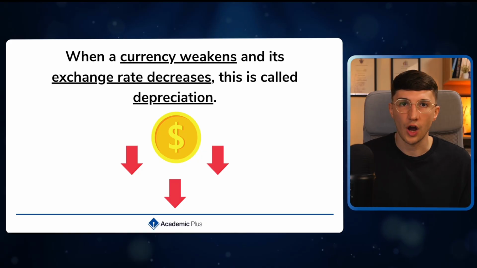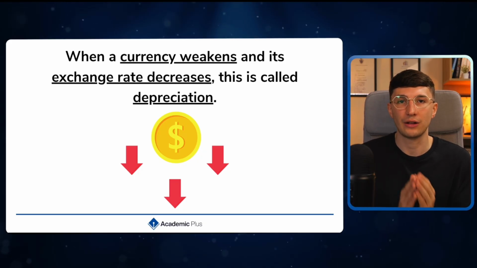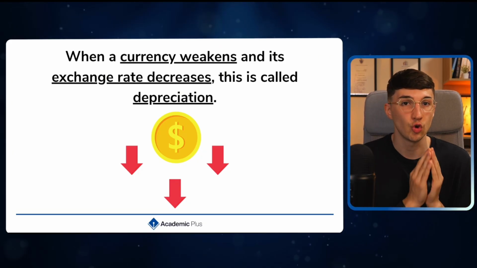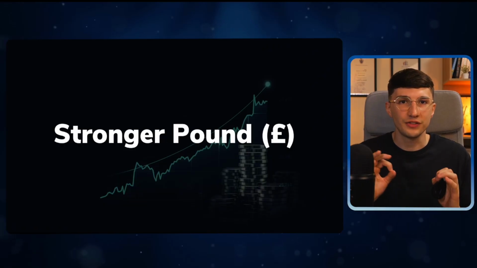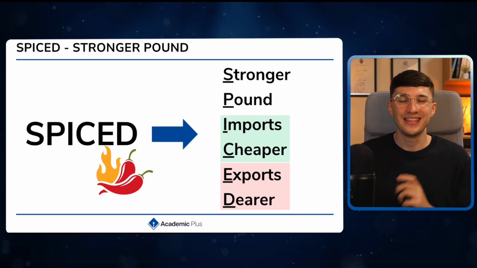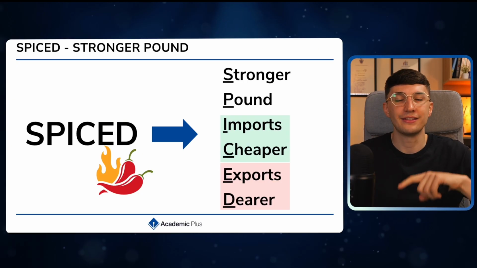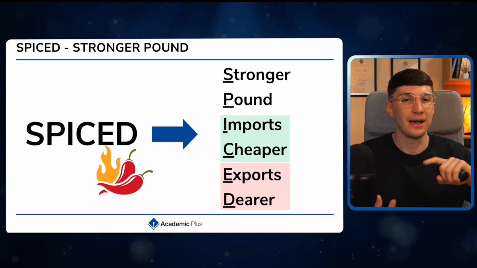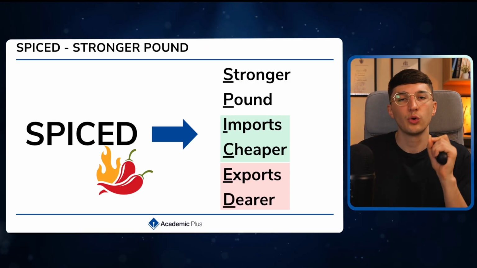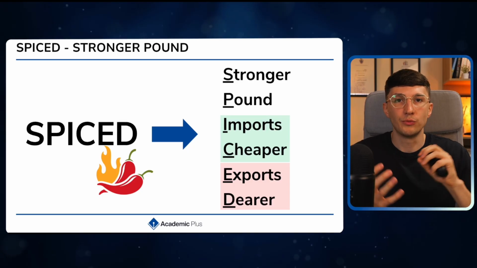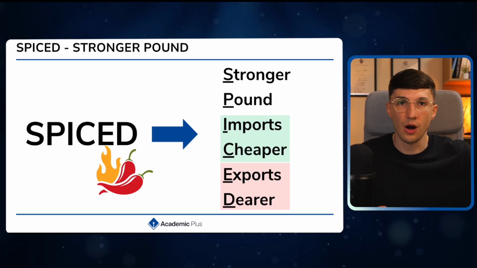Now, in terms of what type of businesses this will impact, it will impact directly your importers and your exporters. So first of all, what's the impact on businesses if the pound was to get stronger? Well, remember the acronym SPICED. What it stands for: stronger pound, it makes imports cheaper, but it makes exports dearer. And when I talk about exports becoming dearer, I'm talking about the customer in the foreign market.